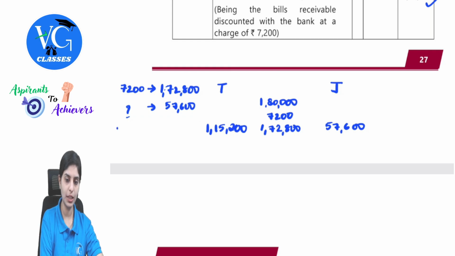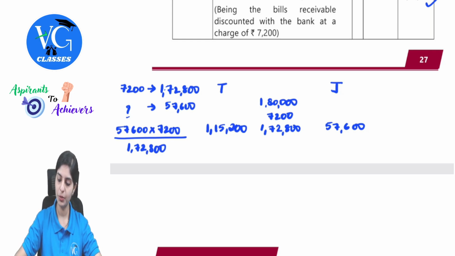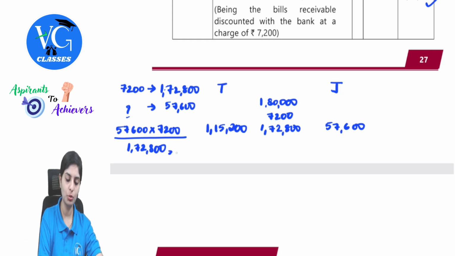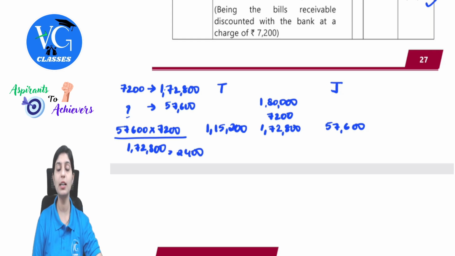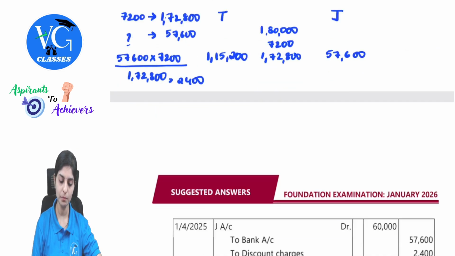So 57,600 into 7,200 divided by 1,72,800. This will be 2,400. So what will be the journal entry?